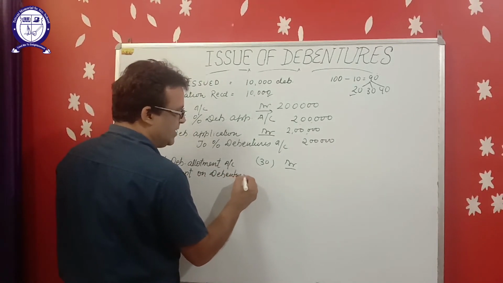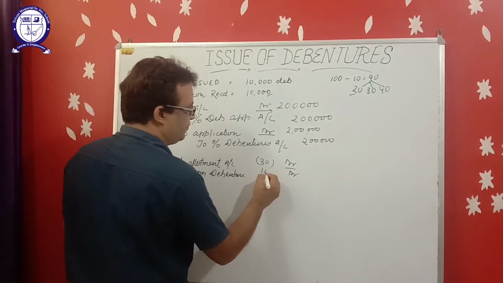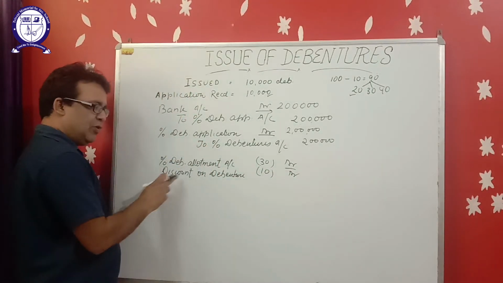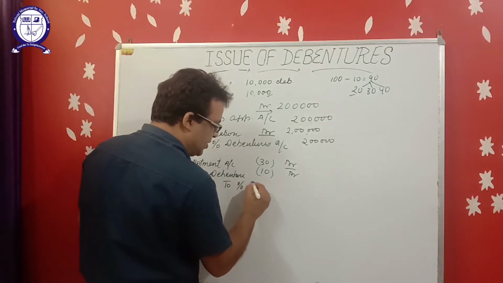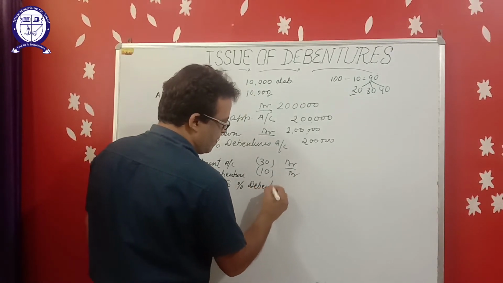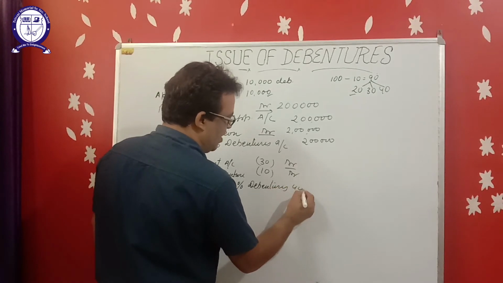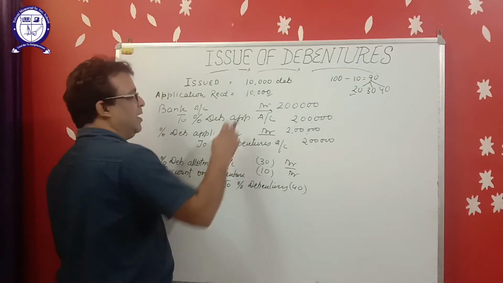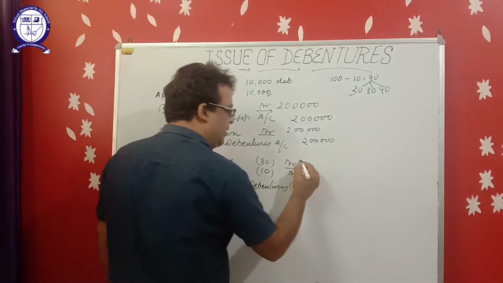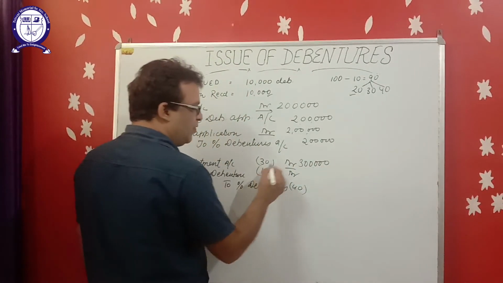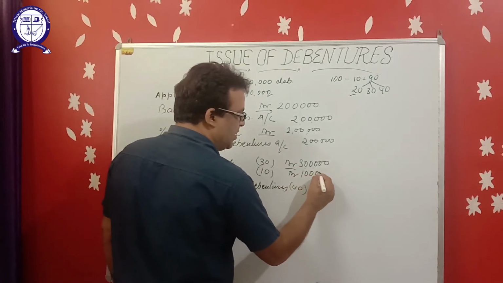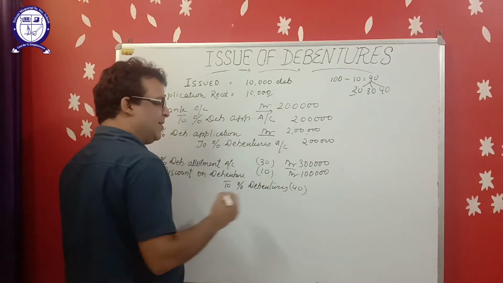In nature, it is a capital loss. Discount on debenture will be debited to 10% debentures. Total amount 40. 10,000 into 30, allotment money is 3 lakh. The amount of discount is rupees 10 per debenture, so total 1 lakh.